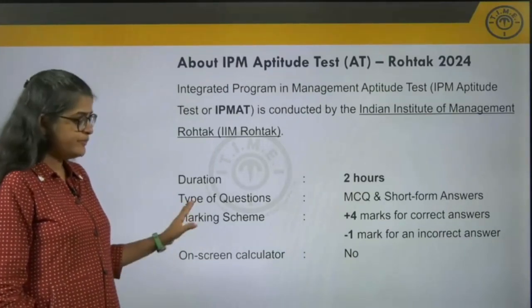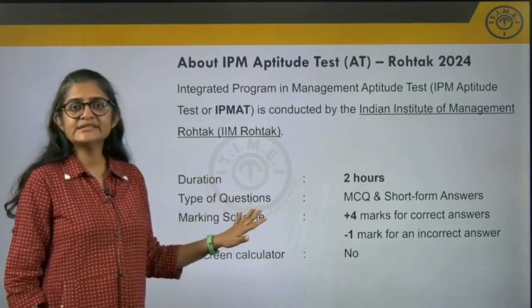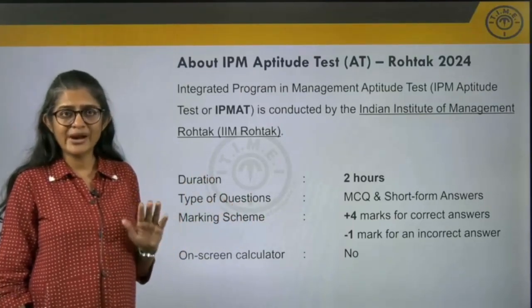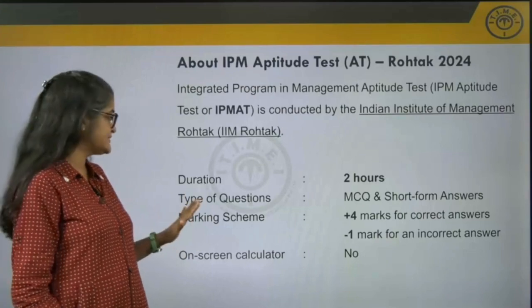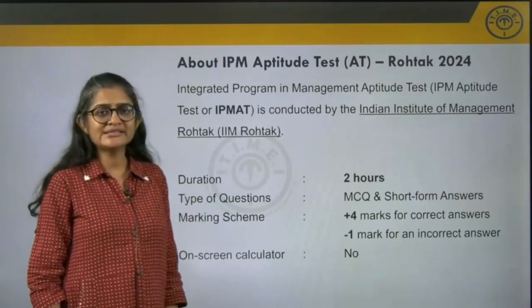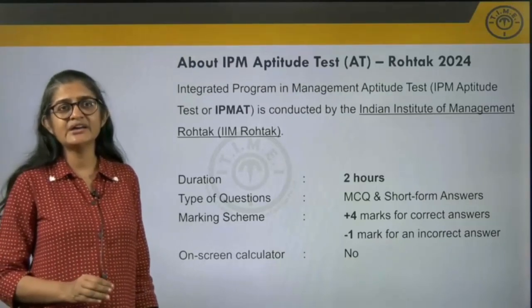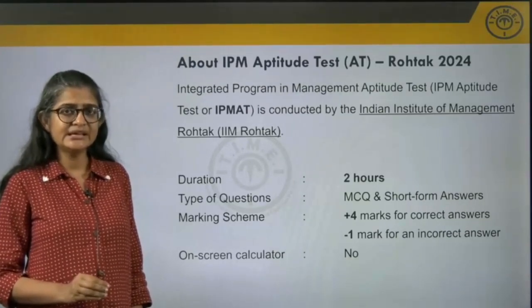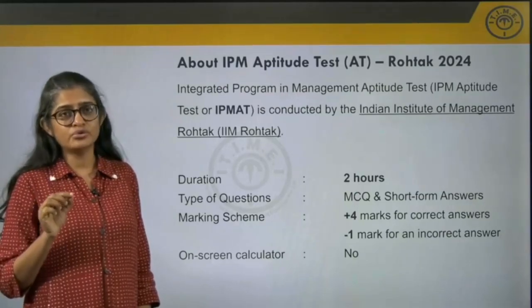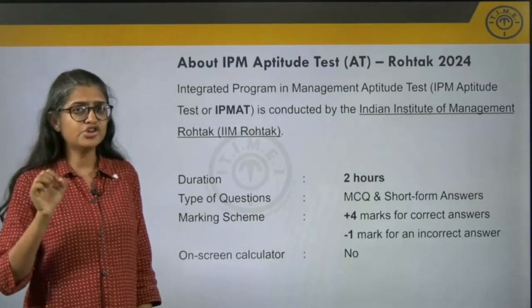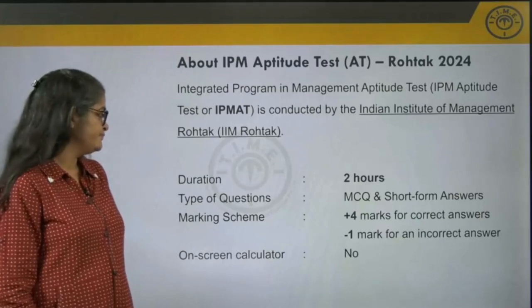So, this test is for a duration of 120 minutes, 2 hours. The types of questions include multiple choice. Most of the questions are multiple choice questions, but there are a few questions which require short answers also.